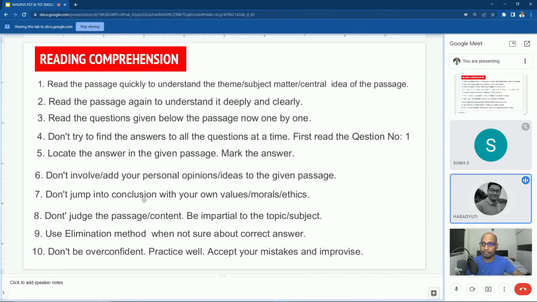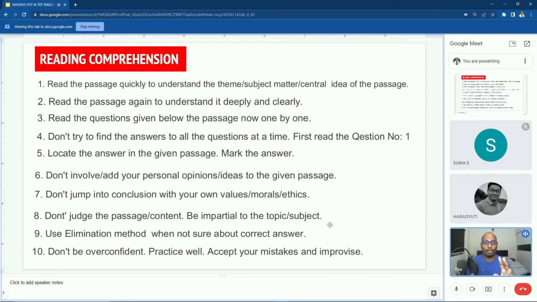Do not involve your personal opinions and ideas in the given passage. Do not jump to conclusions with your own values, morals, and ethics. Do not judge the passage content. Be impartial to the topic or subject. Use the elimination method when not sure about the correct answer. Do not be overconfident. Practice well. Accept your mistakes and improvise.